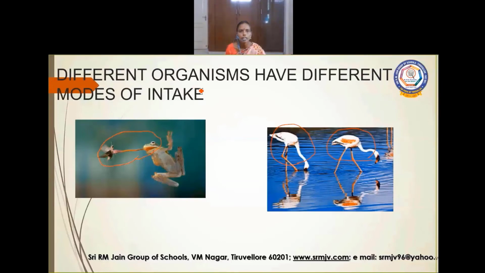Now, different organisms have different modes of intake. See, these are the different modes of intake of food. Frogs have a long, sticky tongue. Birds have their beak. How do we have our food? We use our mouth to put the food inside. Food is put inside our mouth.